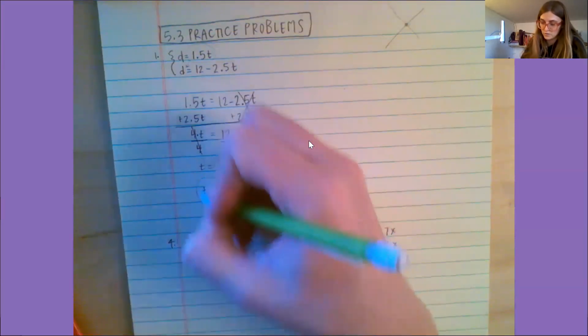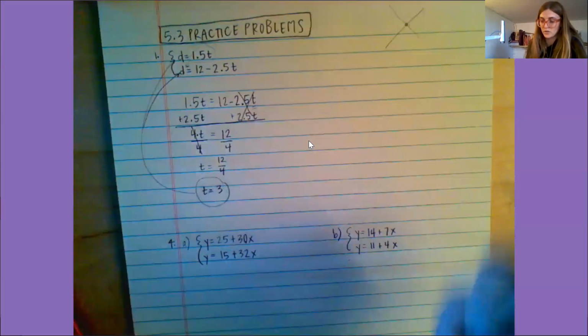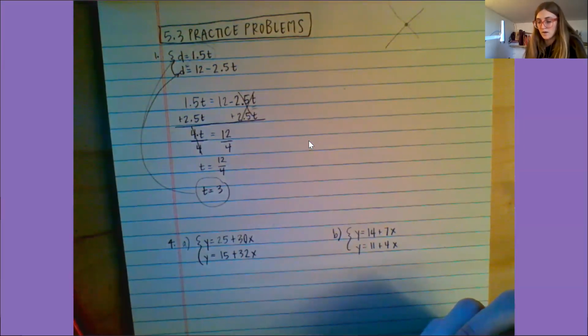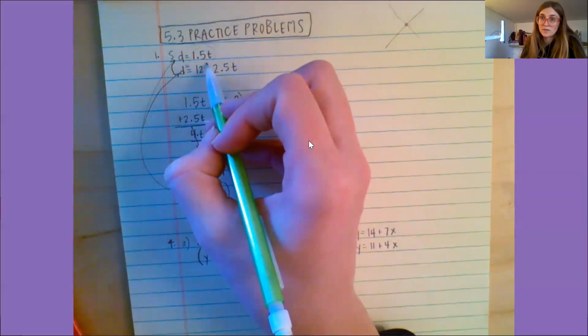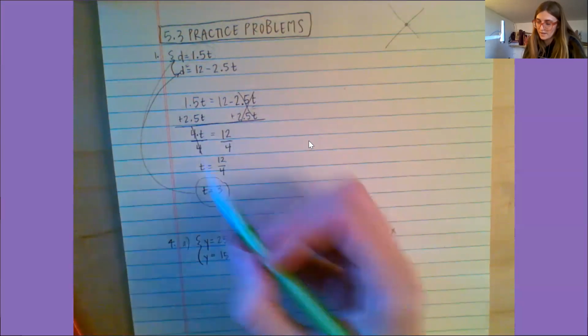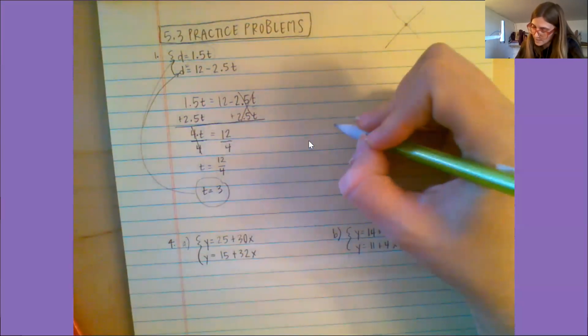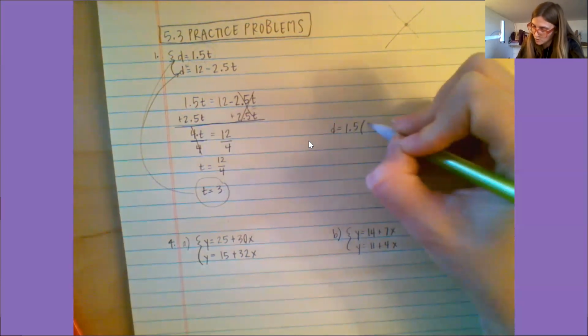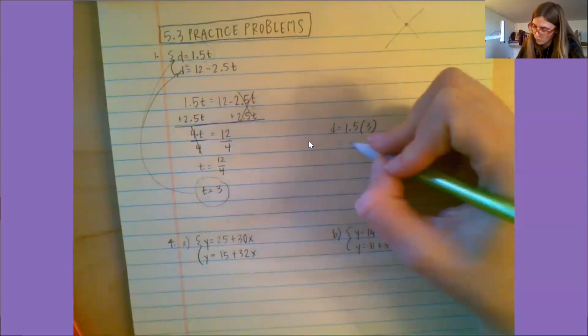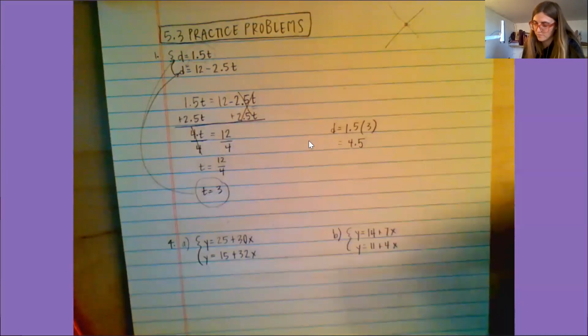And what I want to do is plug this in. I get to choose which equation I want to plug that into. It doesn't matter which one, but I'm going to plug it into that first one because it's a little easier. So I plug that in up here for t. So I get d equals 1.5 times 3, which equals 4.5.